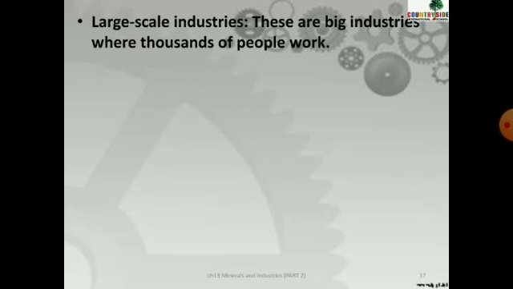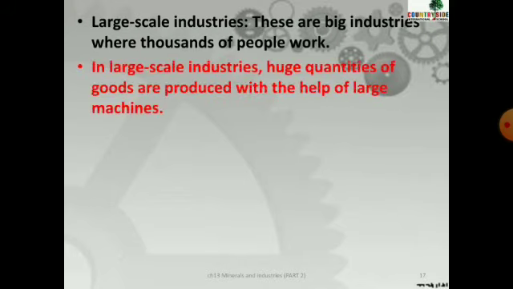Next is large scale industries. Children, these are the big, large industries where thousands of people work. Let's take Amul company as an example. It is a very big company, and there are so many Amul parlors in whole Surat, whole Gujarat, right? Thousands of people work in it, and different big machines are there.